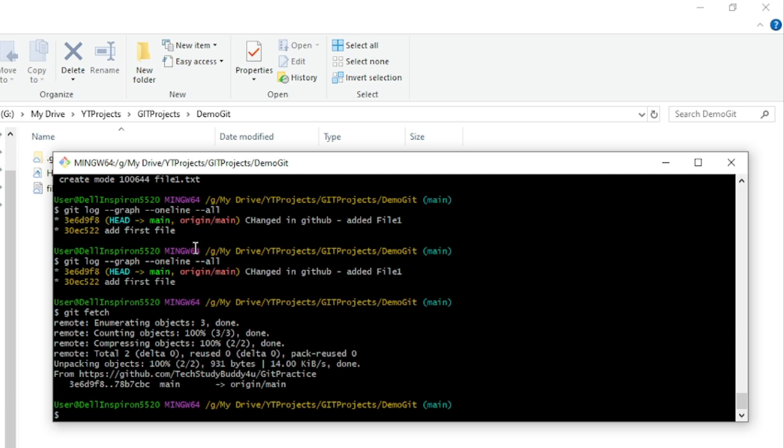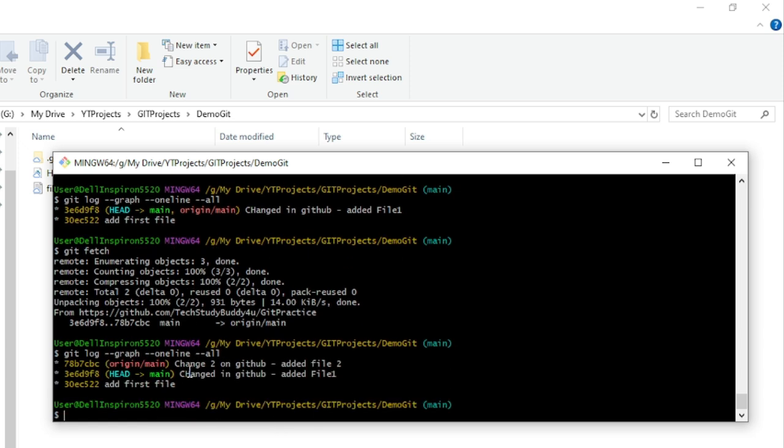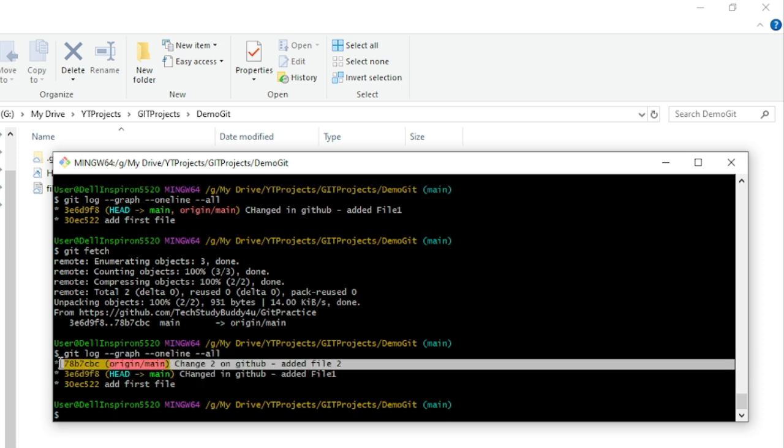Ooh, what happened? The fast forward merge didn't happen. As you notice, fast forward merge has not happened. So let's go and check the logs now. Now you see the change in the logs, right? The head is still pointing to the position where we were, that is with file 1, but it is telling us origin main has moved to file 2, isn't it?